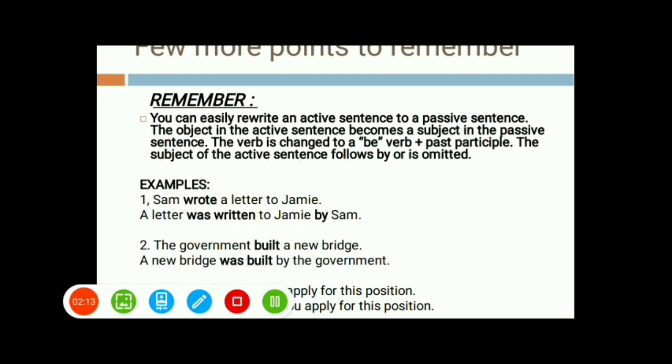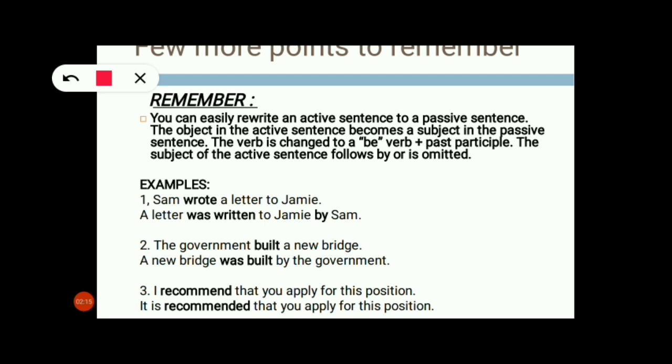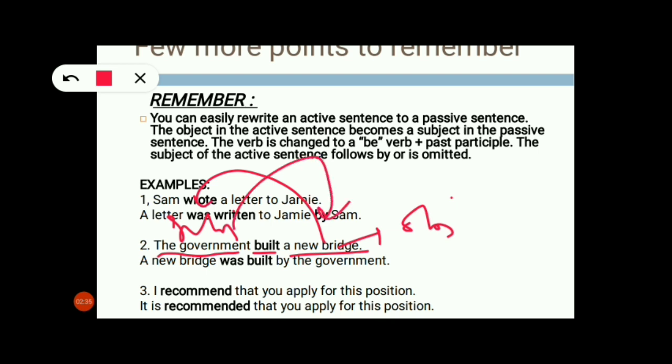Coming to the next example, which will be much clearer. The government built a new bridge. Again, the government is the subject here, built is the verb, and a new bridge is the object. What the rule says is that the subject goes to the object place and the object comes to the subject place. This reversing of subject and object is the only work you have to do when converting to the passive voice. So, a new bridge was built by the government.